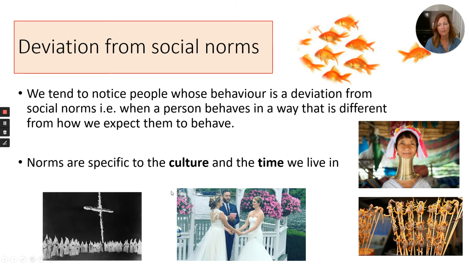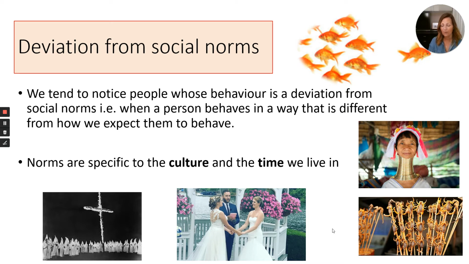So we've got here a picture of a couple getting married, a same-sex couple getting married, and for us now, in the time that we live in now, in our culture, this is quite normal. This is something that is not going against social norms. Whereas 50 years ago, this would have been a huge deal, and in fact wouldn't even have been allowed. It wasn't possible for same-sex couples to get married.